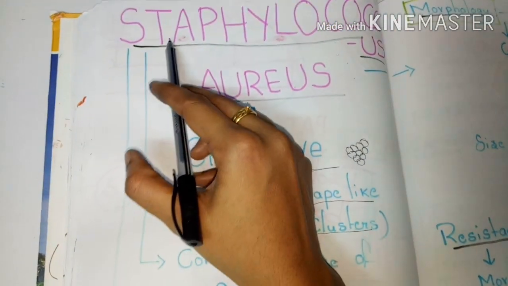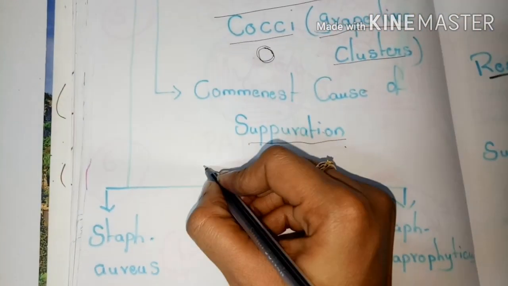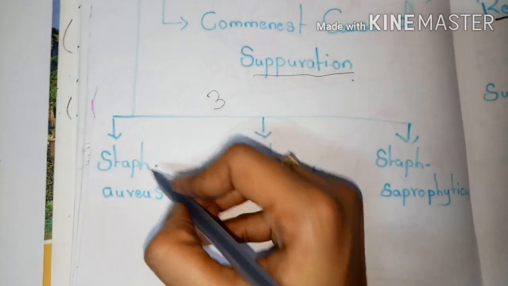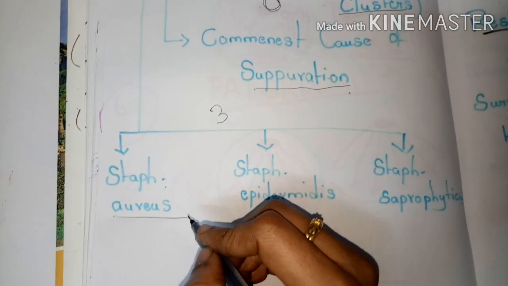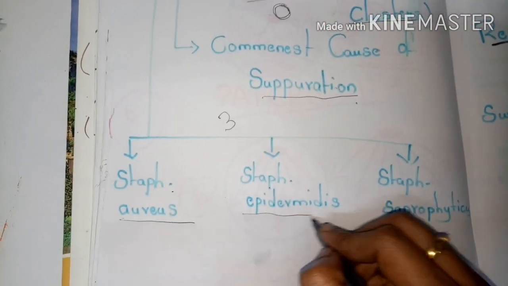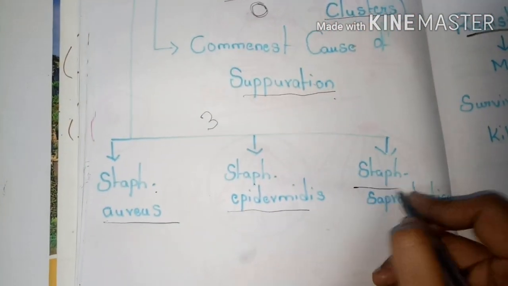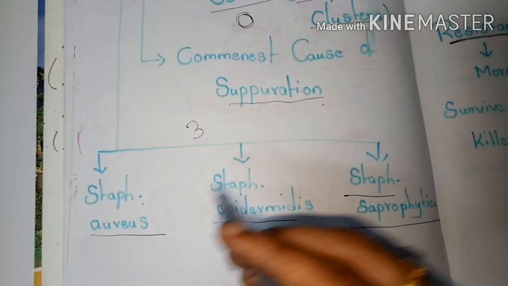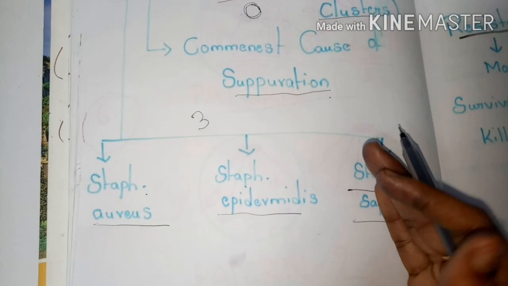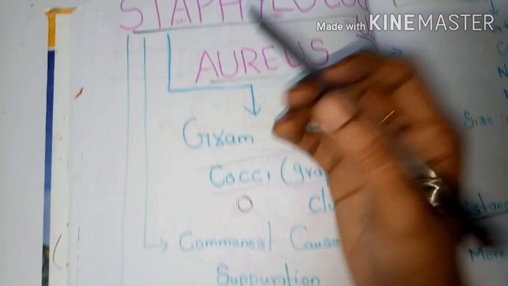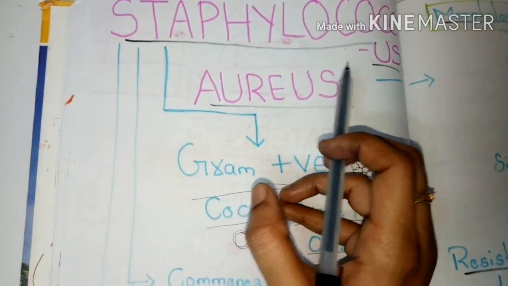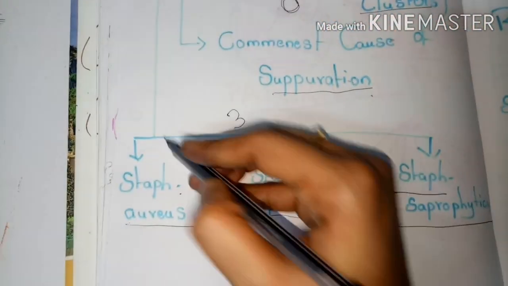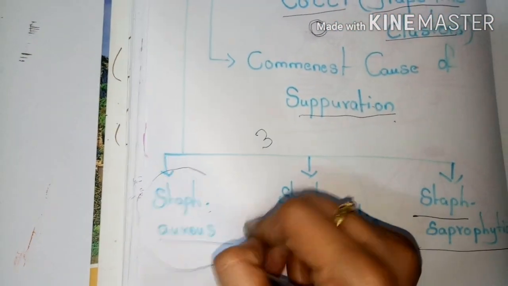And this genus Staphylococcus contains 3 species. What are those? Let's see. Staphylococcus aureus is the first species. Staphylococcus epidermidis is the second species. Staphylococcus saprophyticus is the third species. These are the 3 different species present in the genus Staphylococcus. Today we are going to deal with only Staphylococcus aureus.